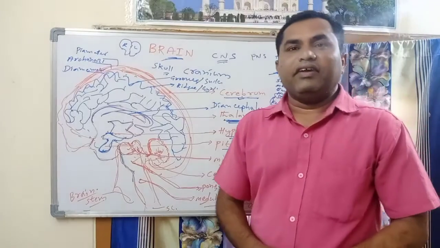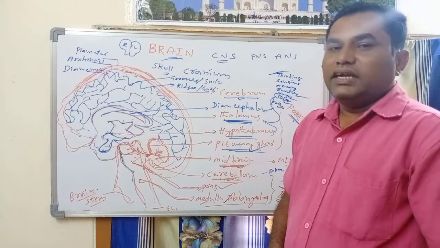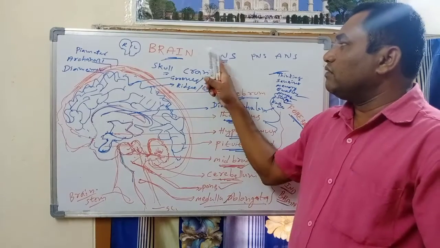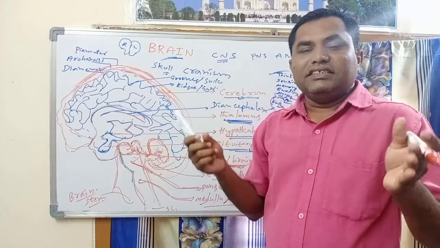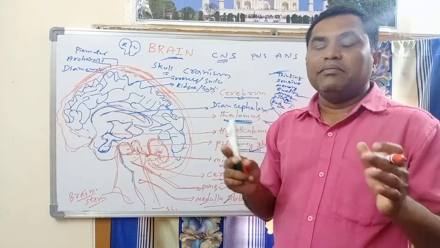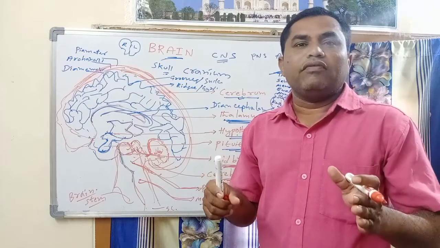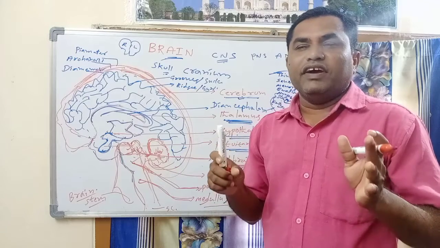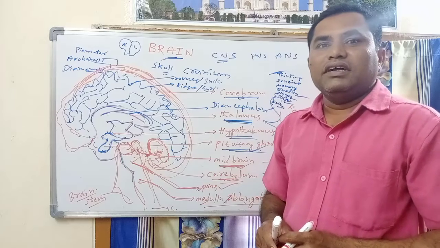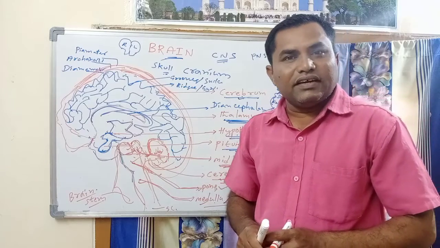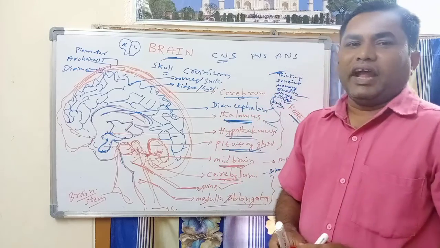So once again, have a glance. The brain is a part of the nervous system, one of the parts of the central nervous system. The brain is located inside the head, particularly the skull. Inside the skull there is a box called the cranium, in which the brain is present. The brain is the most powerful, important, vital, marvelous organ, because it is responsible for thinking, knowledge, intelligence, sense, and all these other activities.